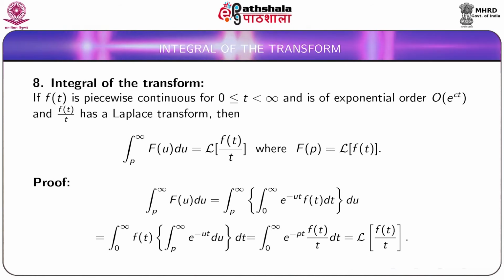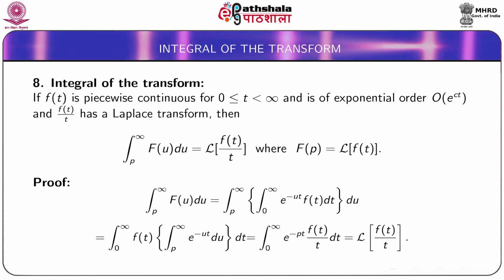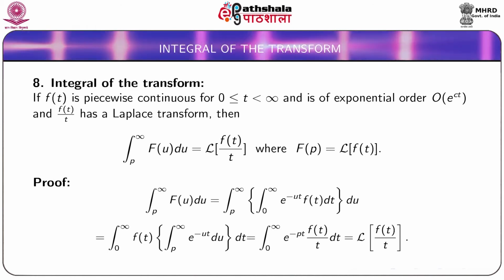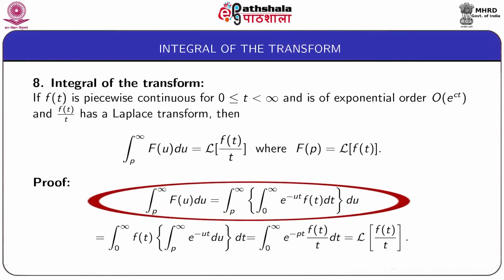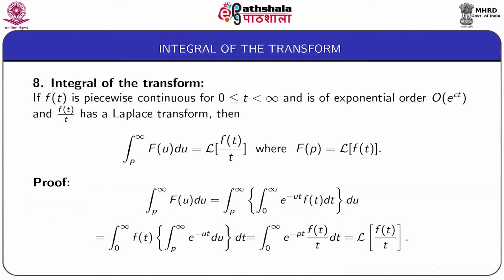If we write the expression for capital F(u), then we get the integral from p to infinity, integral from 0 to infinity of e to the power minus ut small f(t) dt du. We interchange the order of integration so that the t integral is the outer integral and the u integral is the inner integral.